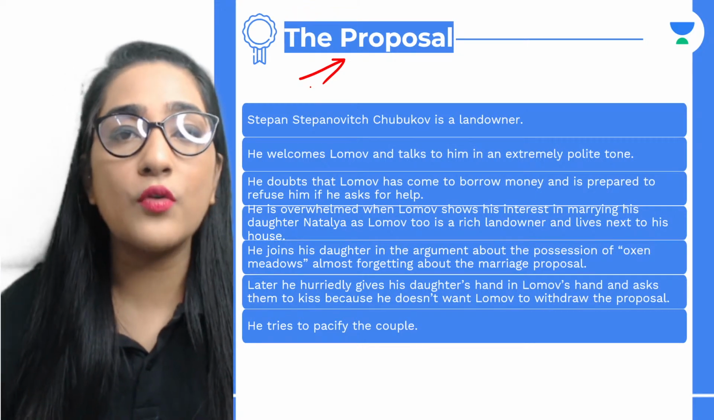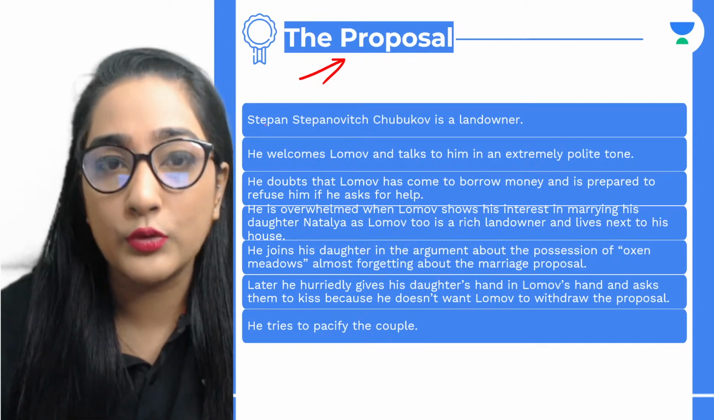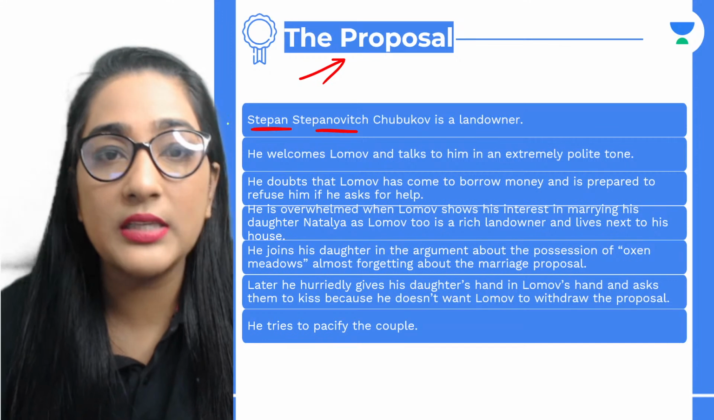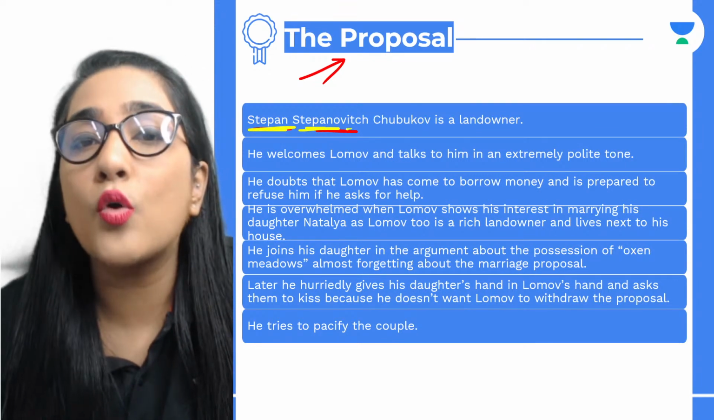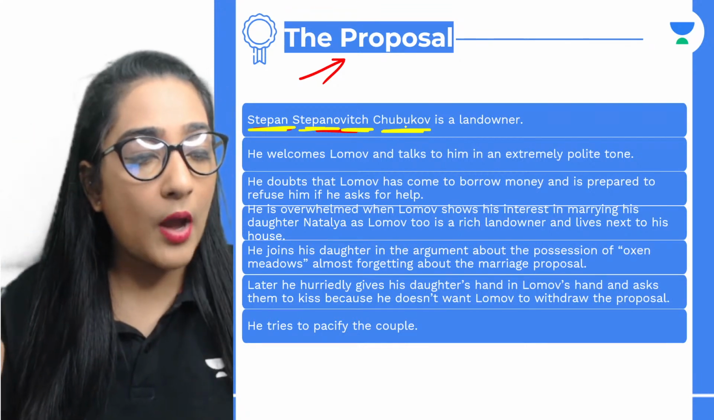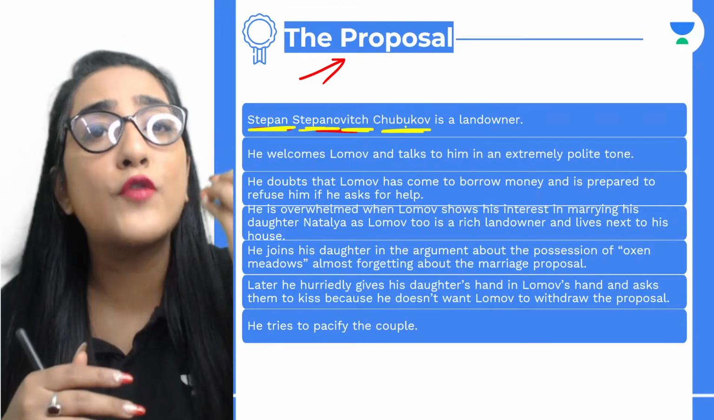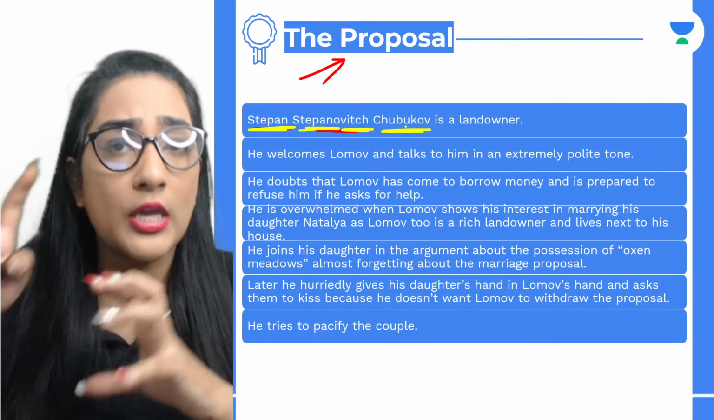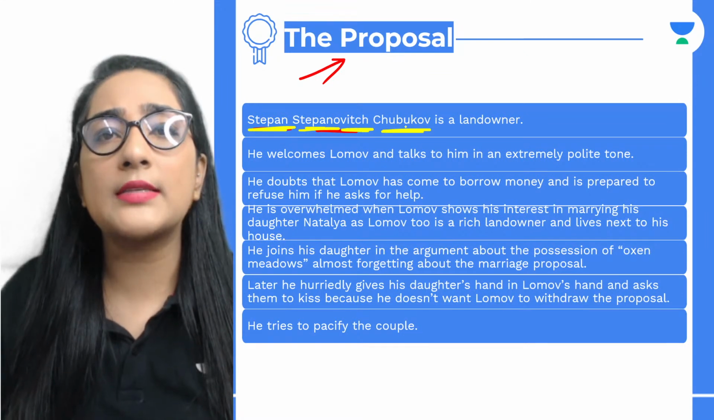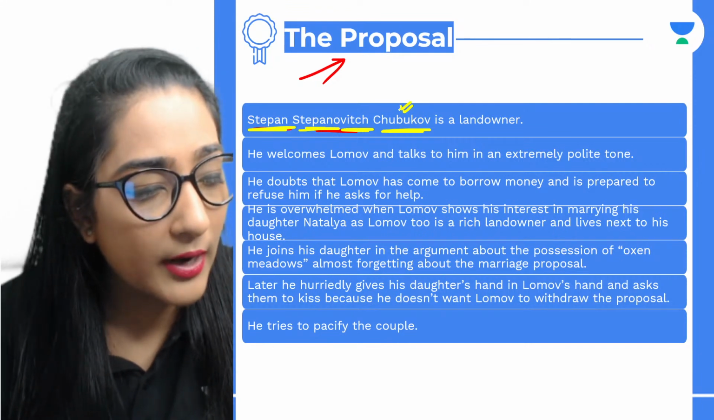Okay, so now we are moving towards the next play, I mean next chapter, which is The Proposal. The actual name of the character that we are going to talk about here is Stepan Stepanovich Chubukov. If you are writing about the character, it is very, very important that you write the full name. But if you're referring to the person in a short answer type question, you can just write Chubukov or you can just write Lomov. All right, is that clear?